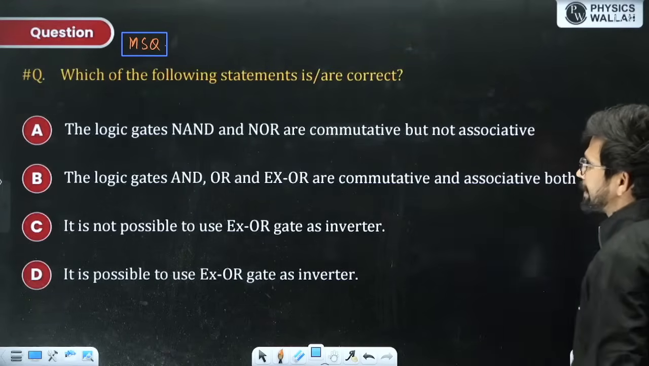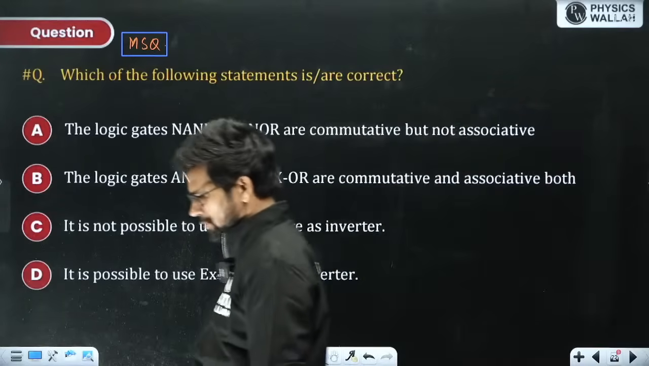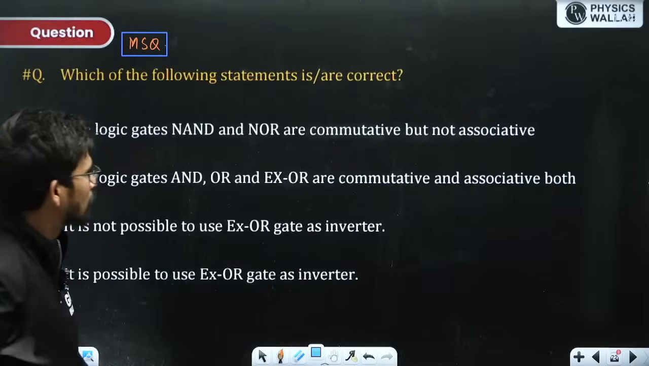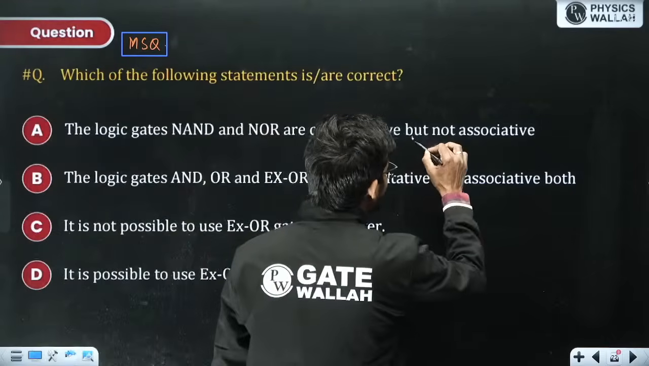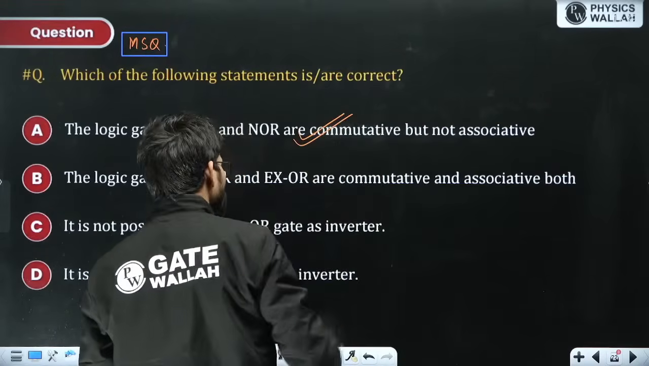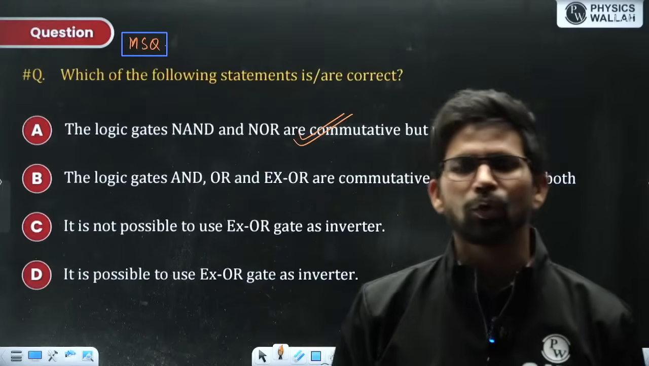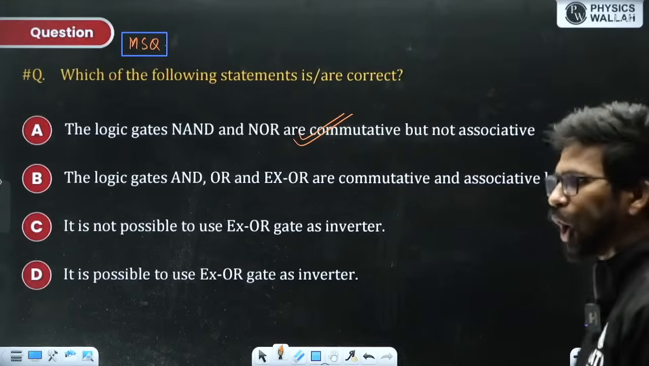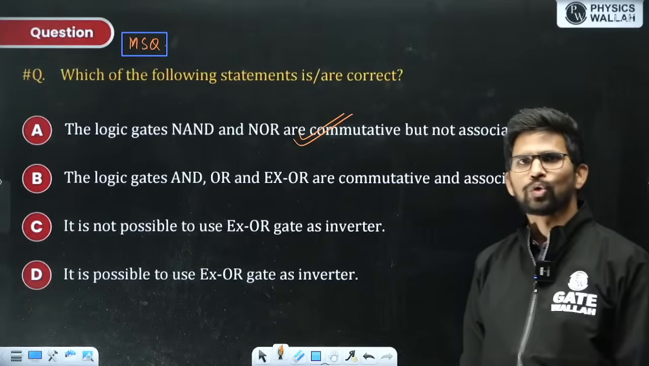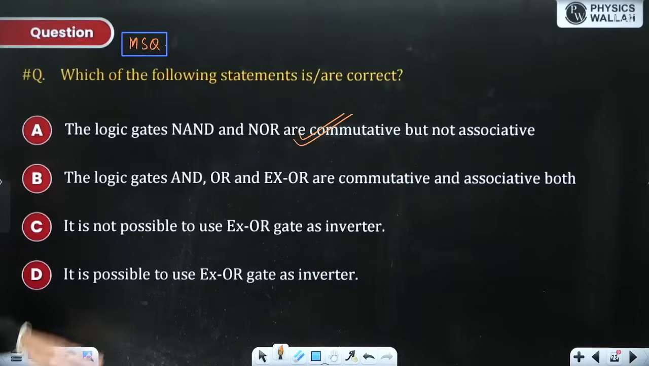The logic gates NAND and NOR are commutative but not associative. It is absolutely correct option. Why, sir? The universal gates NAND and NOR do not follow associative law, but they follow commutative law. All other gates AND, OR and XOR and XNOR follow both commutative as well as associative law. So this statement is correct.